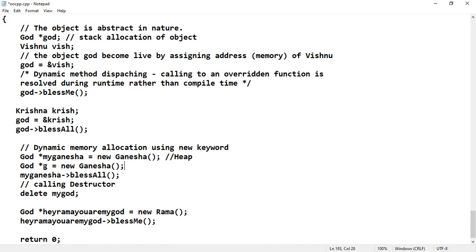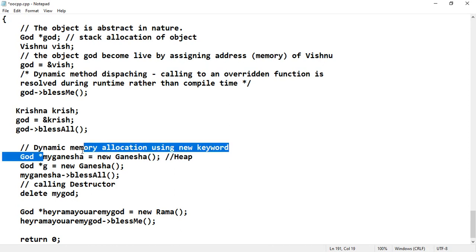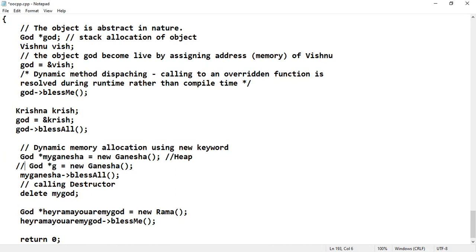That means in Hinduism, in idol worship, if the idol is small or big, it doesn't matter. The content is the same. That means the memory or the life which is existing in the object is the same. The life or divineness existing in the small idol or big idol will become the same. So with myGanesha bless all, the bless all function that is defined in the myGanesha class will be printed.